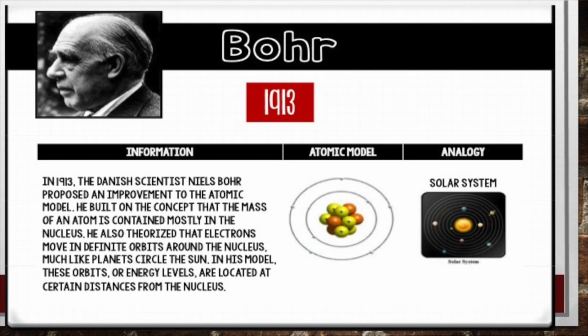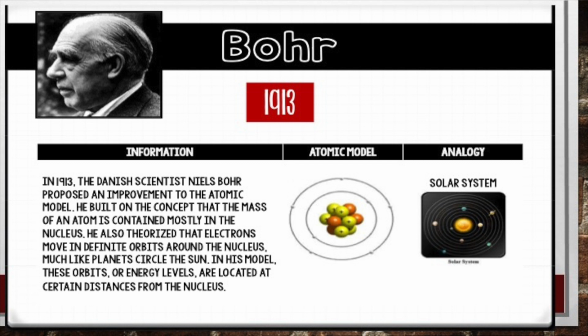Our next guy is Bohr. In 1913, the Danish scientist Niels Bohr proposed an improvement to the atomic model. So he came up with this model that we still use, and you'll have to learn how to draw and what the rules are for drawing these models. Even though we know it's not quite right, we still use it because it's a good visual.